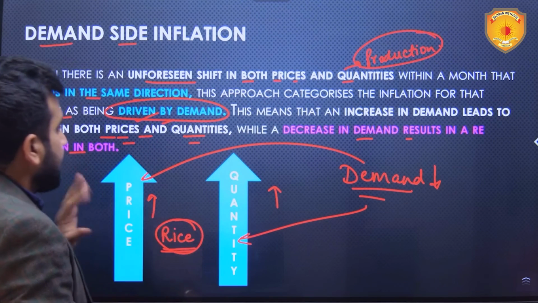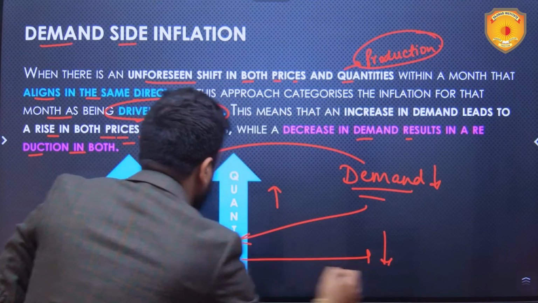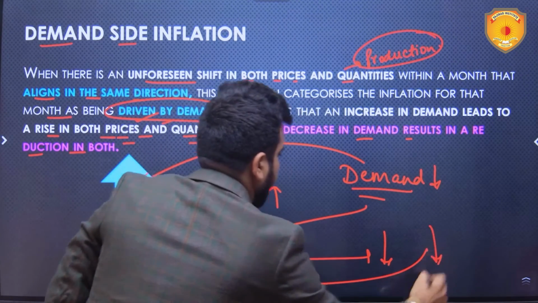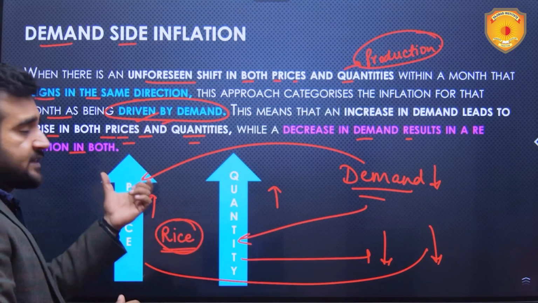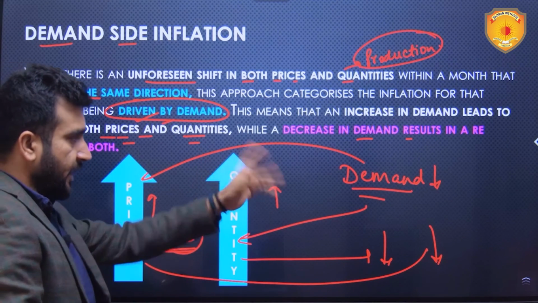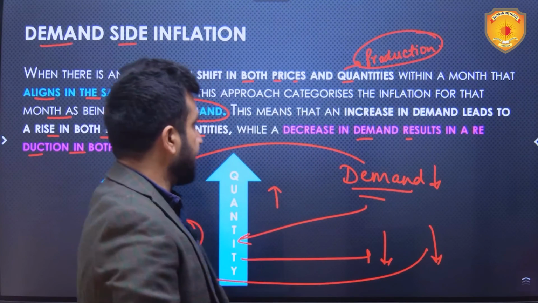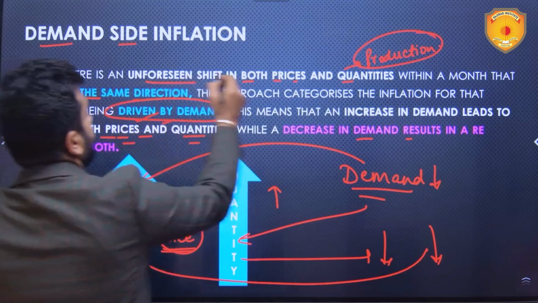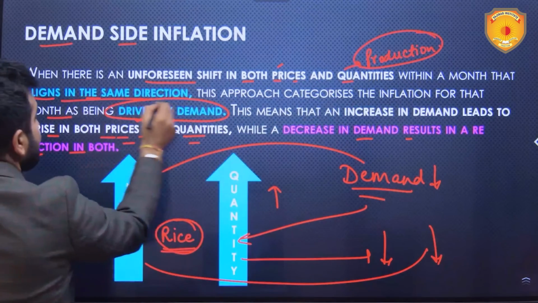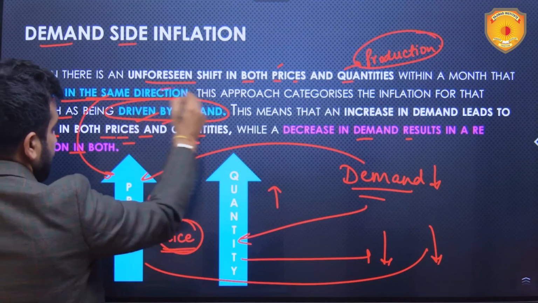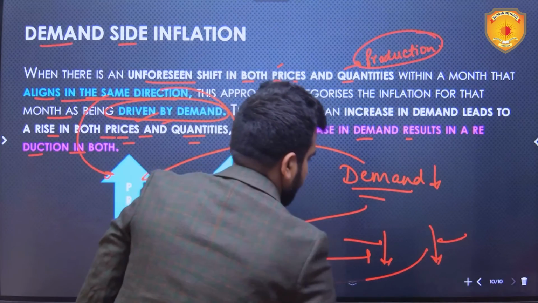So it is like this. If demand reduces, quantity will reduce, price will also reduce. So both are going in the same direction. Price increase, quantity increase if demand is high. If demand is less, price will decrease, quantity will decrease. That is what it is saying: when there is an unforeseen shift in both prices and quantities within a month that aligns in the same direction. Same direction is prices increasing, quantity increasing, or prices decreasing, quantity decreasing. Like this.